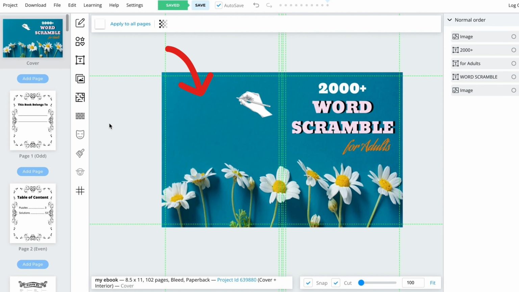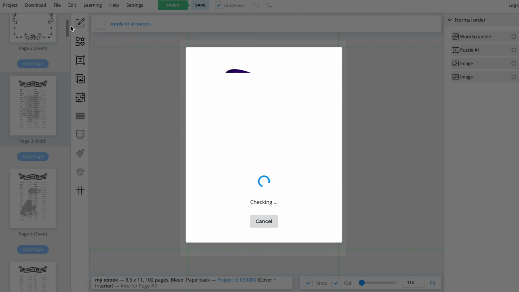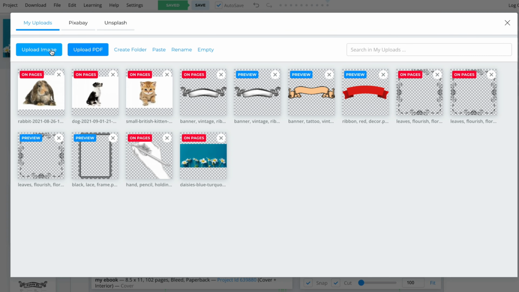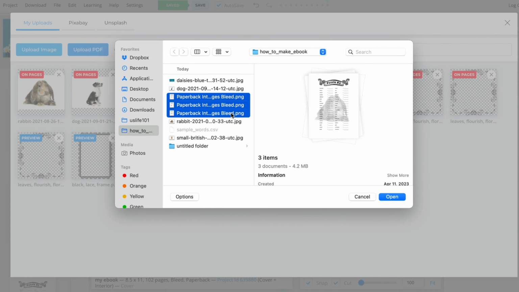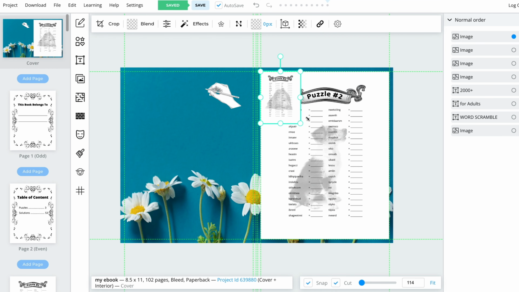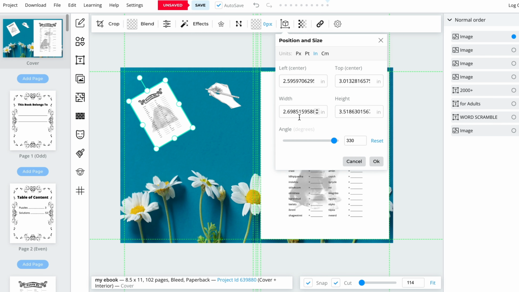Alright, let's not forget about the cover page where we said earlier that we will insert some interior pages. To download a single page, simply hit File, and Export to PNG, and you'll get a PNG file. Now, let me upload 3 interior pages to the image library, and then add them to the cover page. We'll resize puzzle number 3, tilt it a little bit, and adjust the width and height to 2.7 and 3.5.